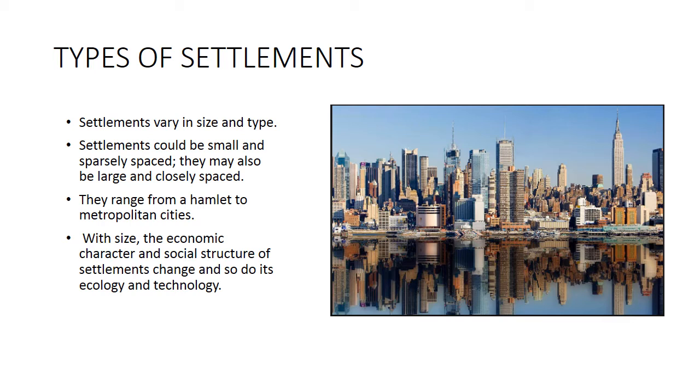It can range from a hamlet to a metropolitan city. A hamlet is a small house or small hut, a small area or undeveloped type of human settlement, and a metropolitan city has well developed infrastructure and a well living lifestyle. With size, the economic character and social structure of a settlement change, and so do its ecology and technology. Because of the size, the economic condition and the social structure, the look of the settlement changes according to new technologies.